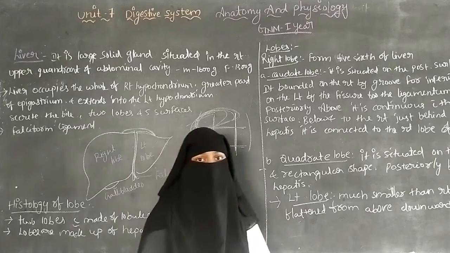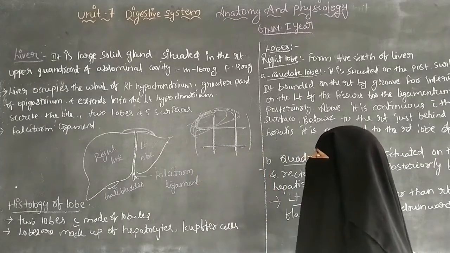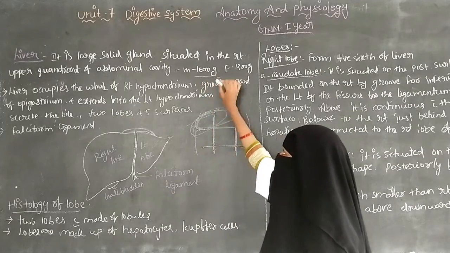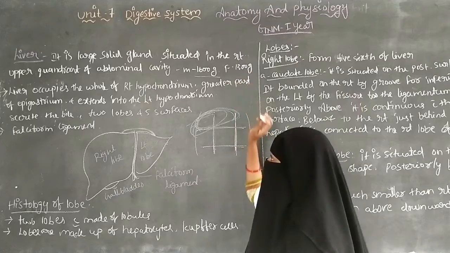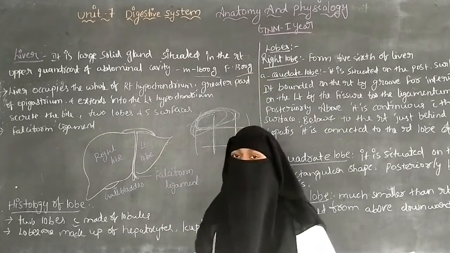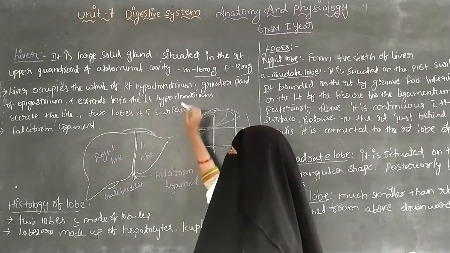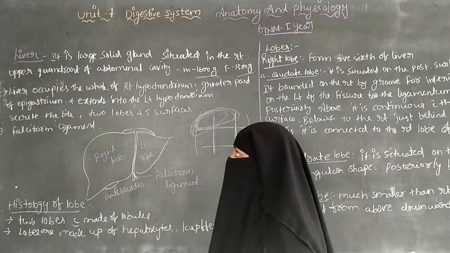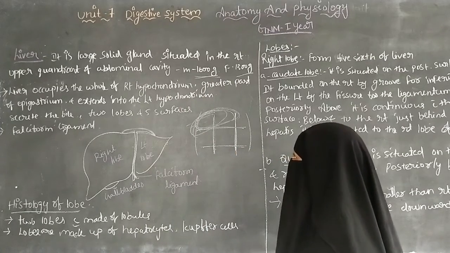Next, the weight of the liver. In males the liver weighs 1600 grams, and in females the liver weighs 1300 grams. The liver occupies the whole of the right hypochondrium.